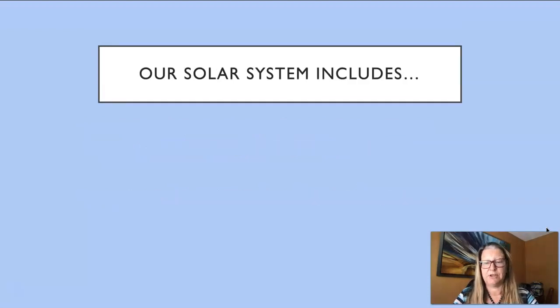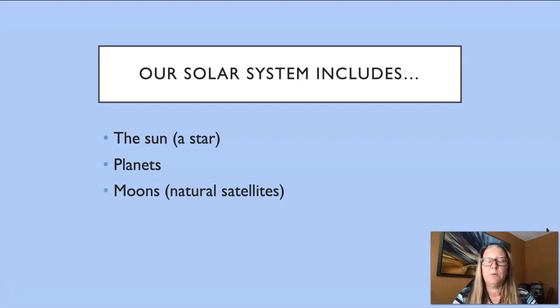We're going to begin our explorations into astronomy by thinking about our solar system. You will learn that many things in astronomy have names: planets, moons, galaxies. However, our solar system is just called our solar system, and it consists of many different kinds of objects. But for this lesson, we're only going to look at 3 different objects: the sun, which is a star, the planets, and their moons. Now, moons are called satellites or natural satellites to distinguish them from artificial satellites, which are those instruments that humans put in orbit around Earth to measure various parameters of the Earth.